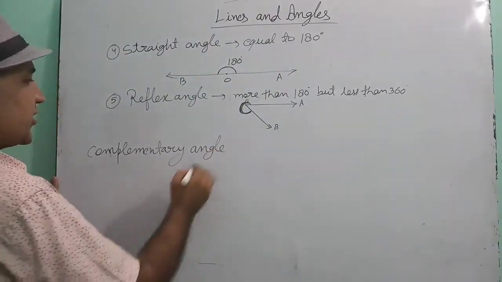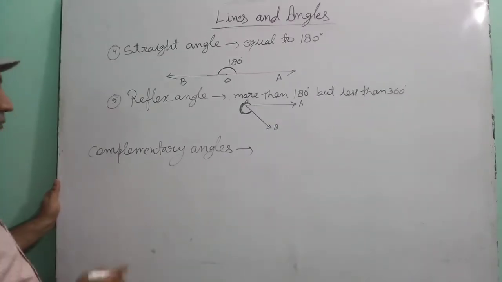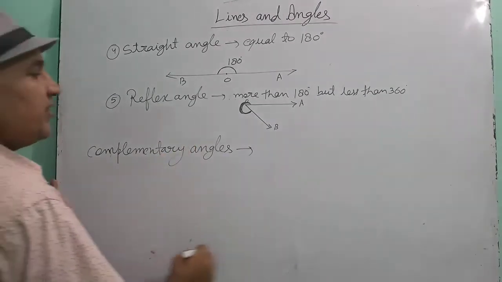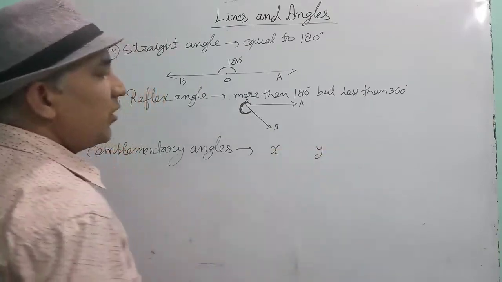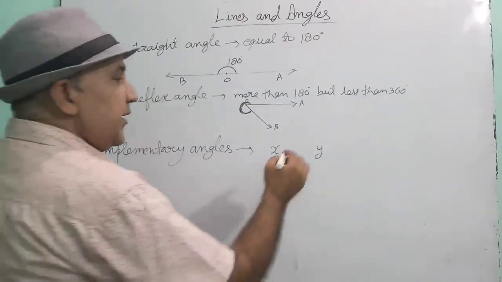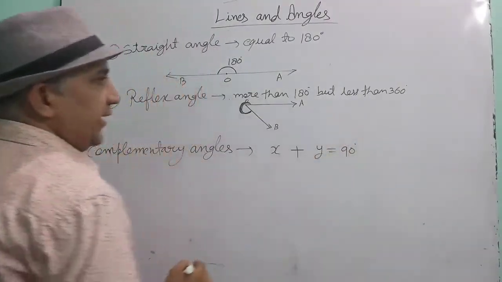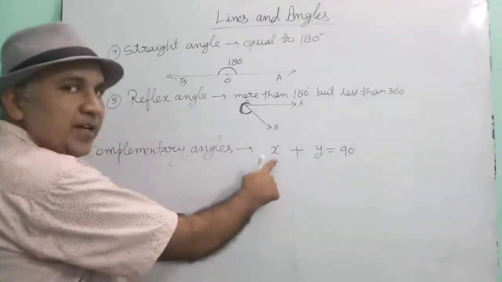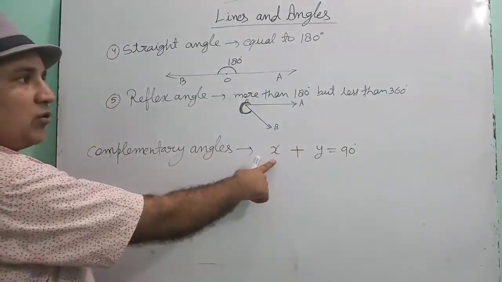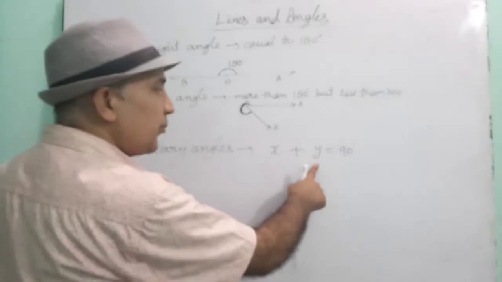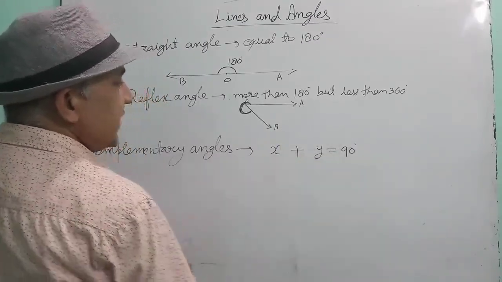Now we are going to study complementary angles. So children, two angles will be called complementary angles if their sum is equal to 90 degree. X is also a complementary angle, Y is also a complementary angle, because the sum of these two is 90 degree.